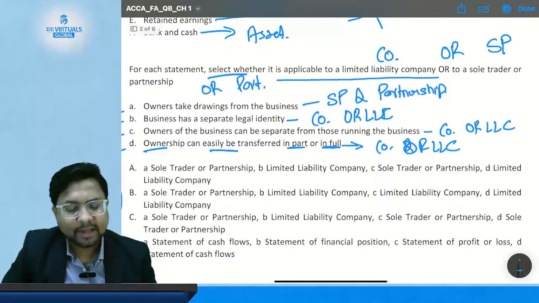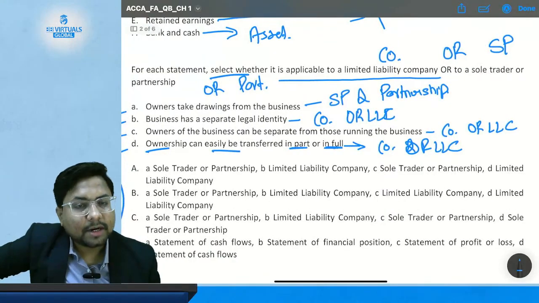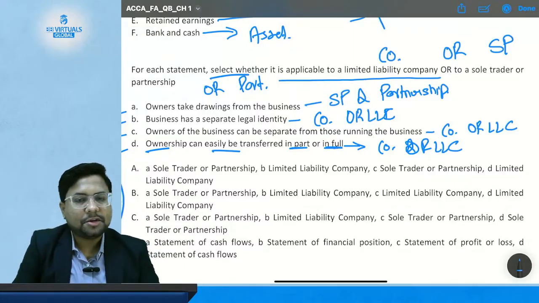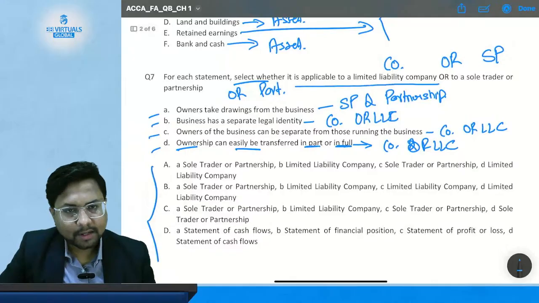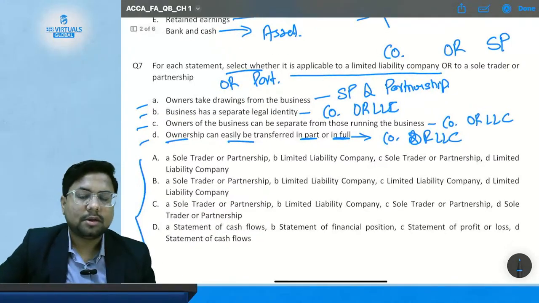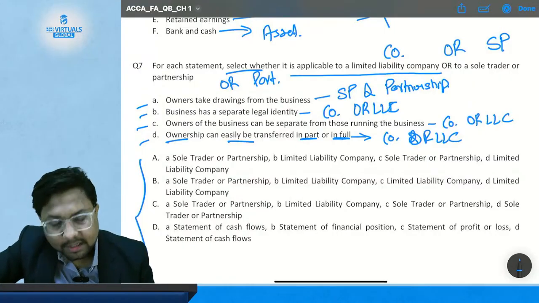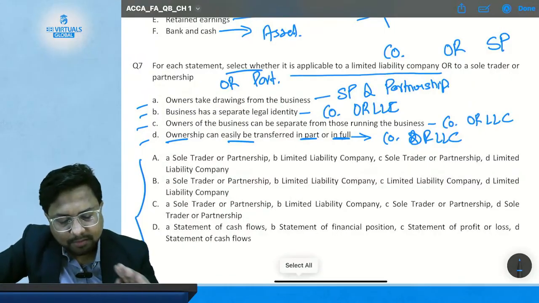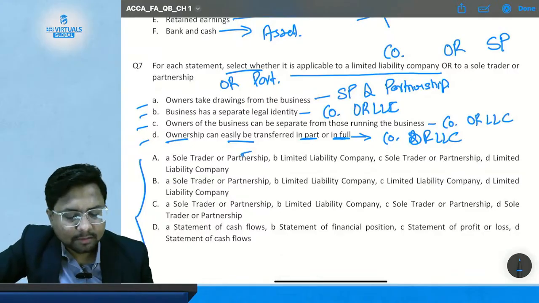So statement A is regarding sole trader or partnership, and statement B is regarding company, statement C is regarding company, statement D is also regarding the company. So your correct answer is supposed to be like this. So let's start assessing option number A, where statement number A is related to the sole proprietor and partnership. So okay, this is correct.